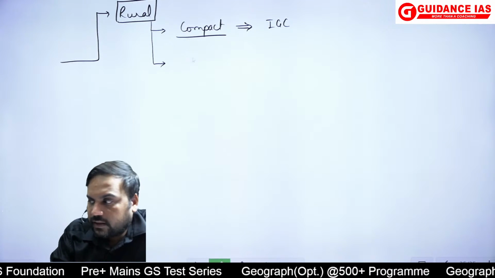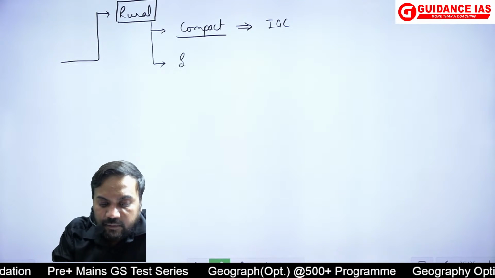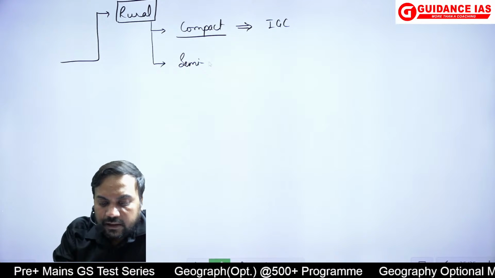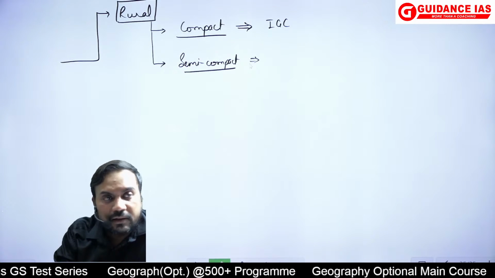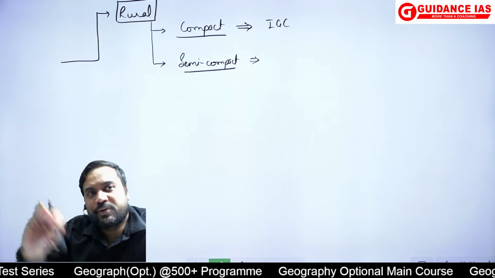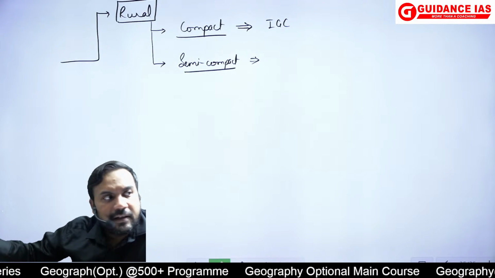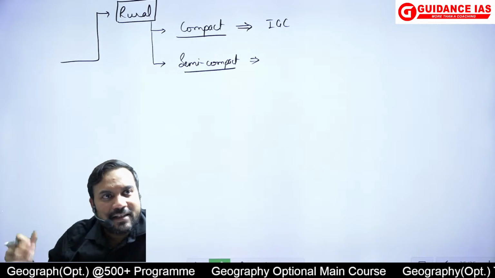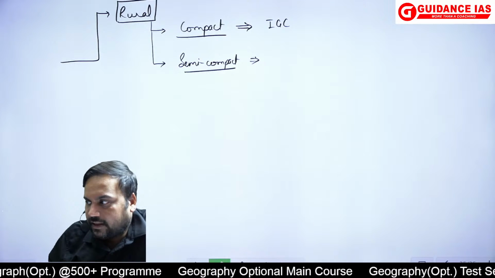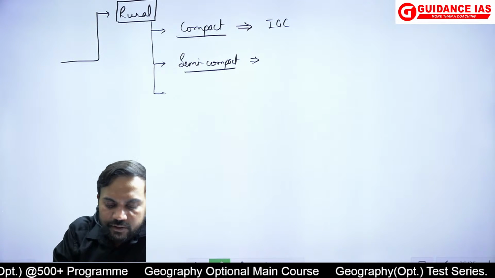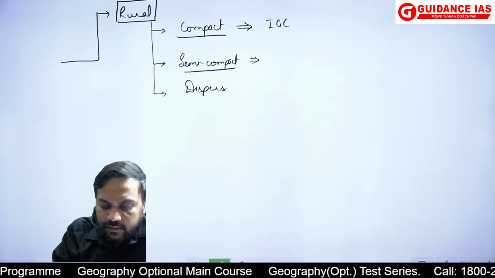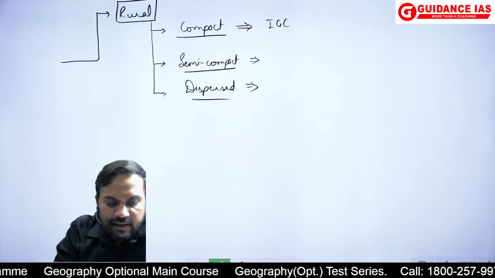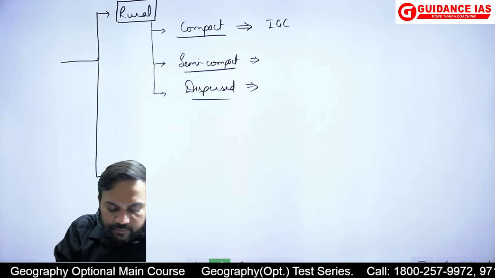Compact rural settlements have been created. Semi compact, याद करो हमने बात किया था social factors, how the lower caste groups are migrating and creating new settlements nearby, so that is leading to semi compact settlements creation. And such examples can also be found in the dispersed. So तीनों के example लेकर के you'll have to explain.